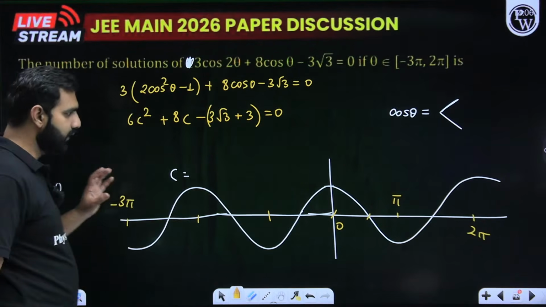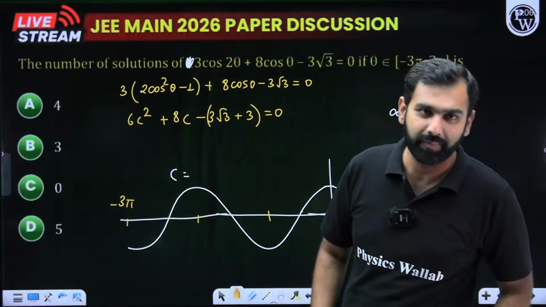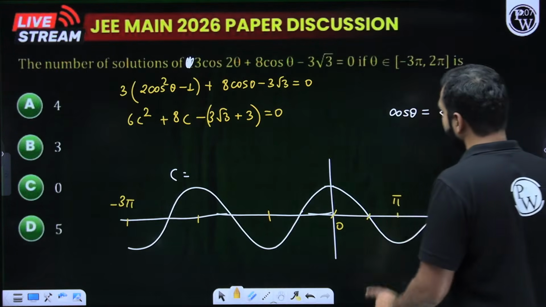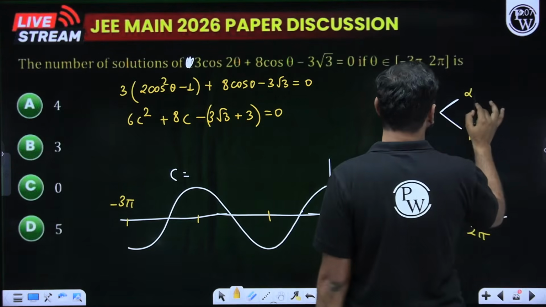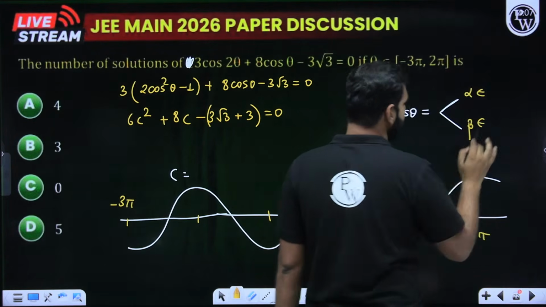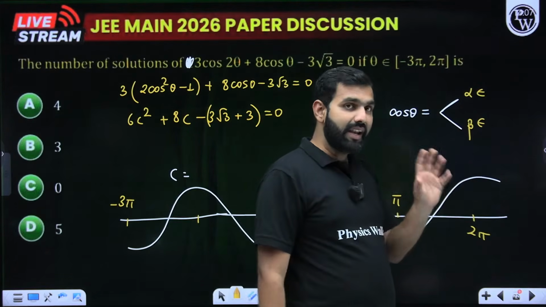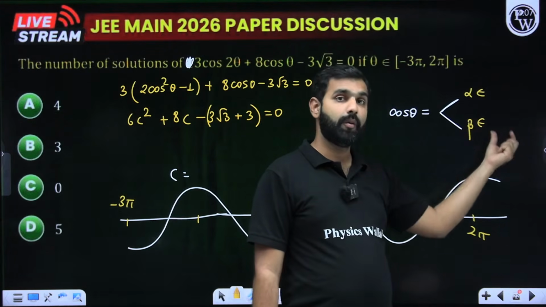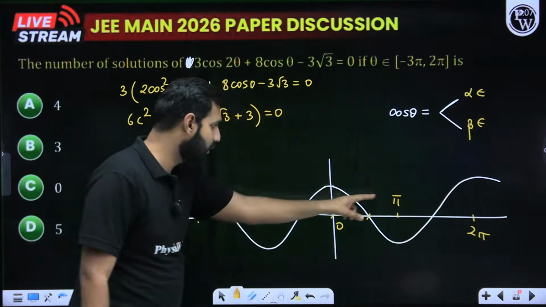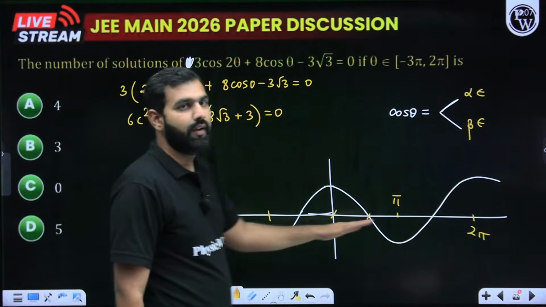So now the only thing which is tricky here in this question is, yes, it was a moderate question, Ria. The only thing which you got to take care of is that you need to define cos theta's two values. Let's say they are alpha and beta. Now you got to take care of where they lie, whether they are positive or negative. You can identify that. And while identifying, do they lie between 0 and 1 or minus 1 and 0? Because if it lies between 0 and 1, the number of solutions will be different. If it is between minus 1 to 0, the number of solutions will be different.